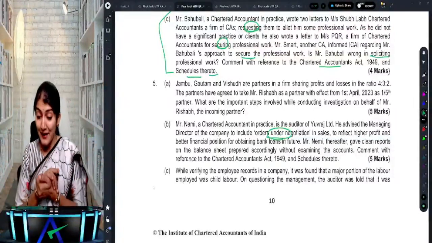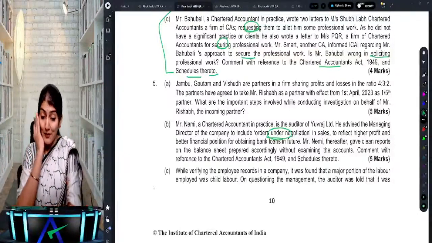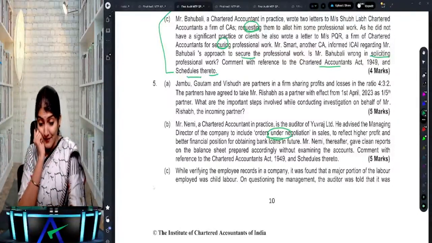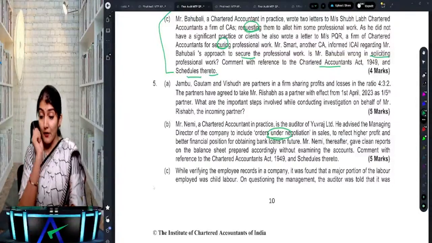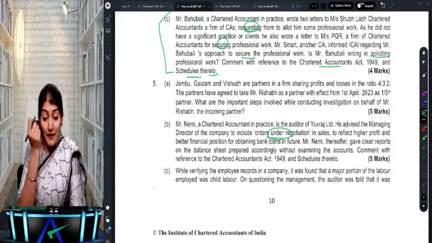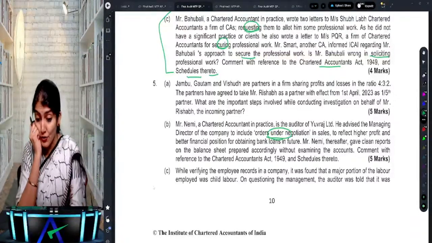Nice. Thereafter he gives a clean report on the balance sheet, prepared without examining the accounts. Oh my God. Comment with reference to the Chartered Accountants Act and schedules thereto.